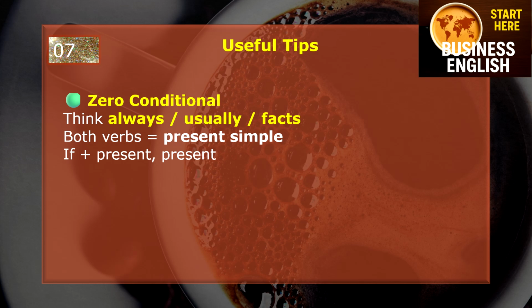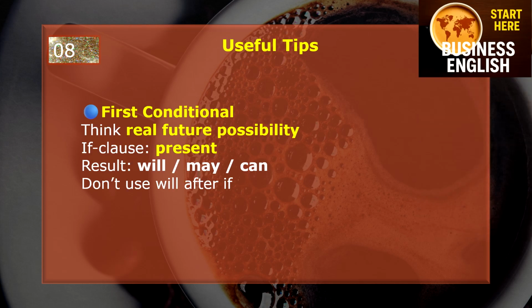Okay, now useful tips for zero conditional. So think always, usually, of facts. Both verbs in present simple, so we have if plus present and then present. So very easy. Now it's time for first conditional. So think real future possibility. The if clause will be in present and the result is will, may, or can. Don't use will after if.